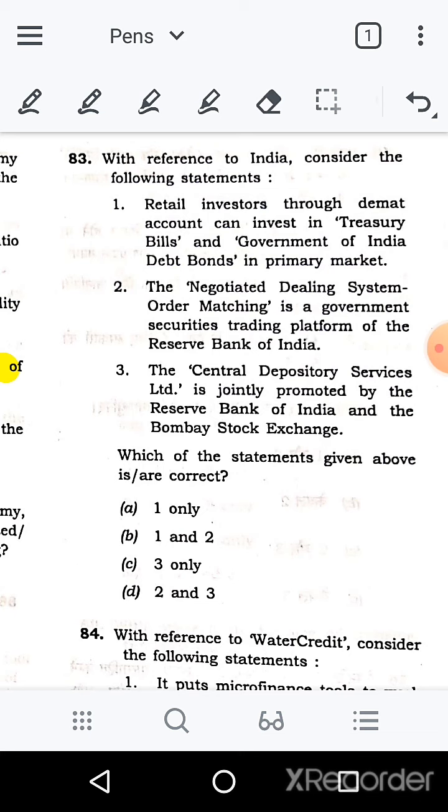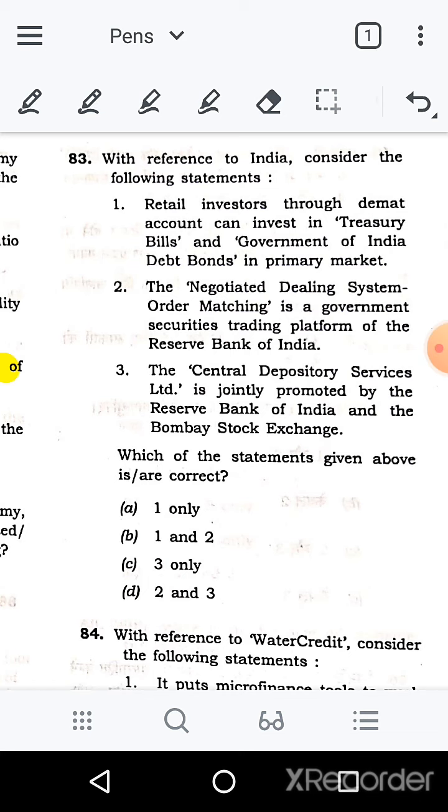And the 83rd question is with reference to India. Consider the following statements. In reference to India, we have to see what each statement says. Retail investors through a Demat account can invest in treasury bills and Government of India debt bonds in the primary market. The second statement: Negotiated Dealing System Order Matching is a government securities trading platform of the Reserve Bank of India.